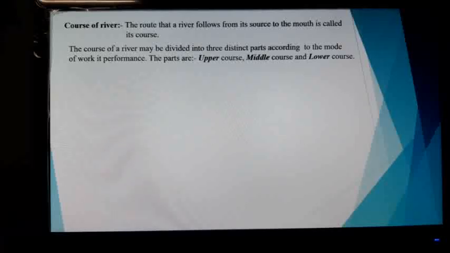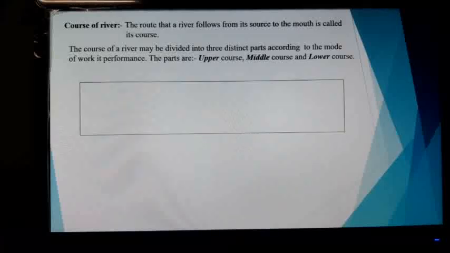The parts are the upper course, middle course, and the lower course. Now, the river which has three prominent courses is known as an ideal river. The Ganga River has three prominent courses, so it is known as the ideal river of India.